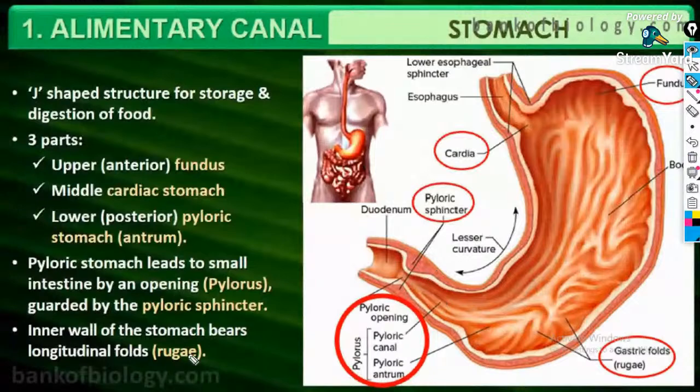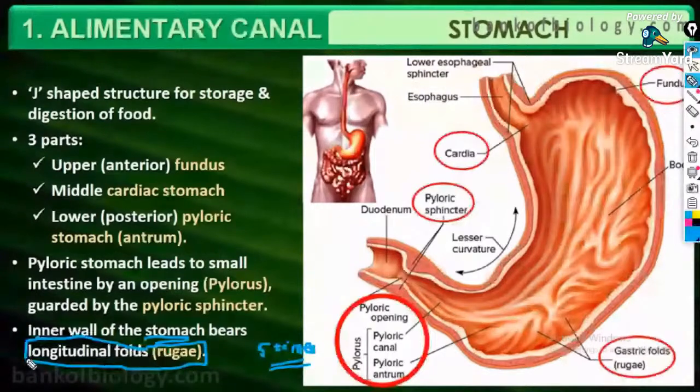And the most important point, a question repeated at least 5 times: the inner wall of the stomach bears longitudinal folds, and these folds are called rugae, the gastric rugae or gastric folds. Why? To increase the surface area of the stomach, you have certain curves or folds in the stomach, and these are called gastric rugae. I hope you are clear with this particular slide.